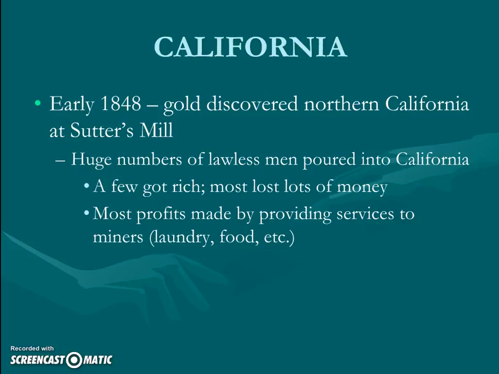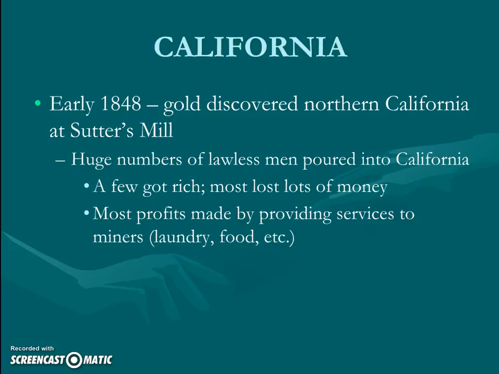So, of course, as we mentioned, California is the key to the Treaty of Guadalupe Hidalgo, and the key basically to the Compromise of 1850. Because they are going to want admittance as a state very quickly, and that's going to be influenced by the California Gold Rush. So in 1848, they find gold in Northern California, and this is not only going to provide a rush of people, but a rush of people who like to make quick money.